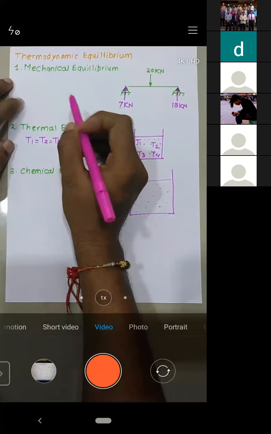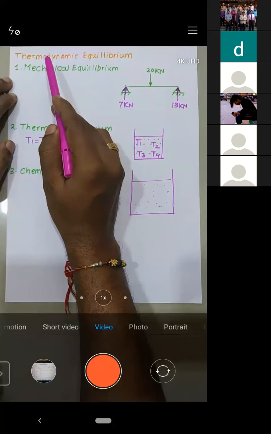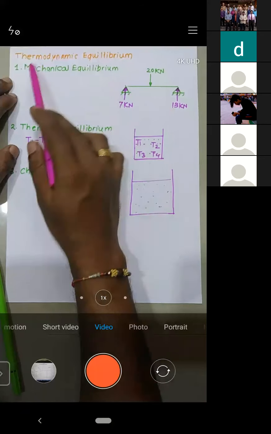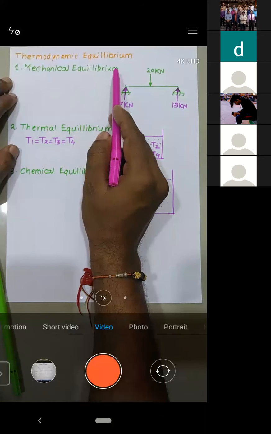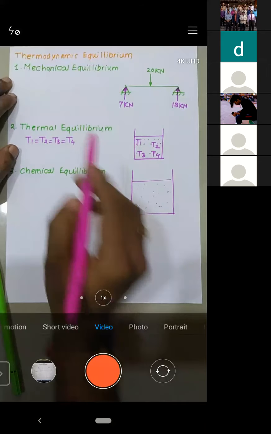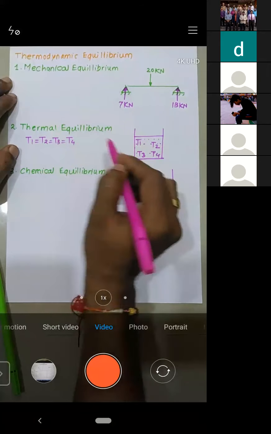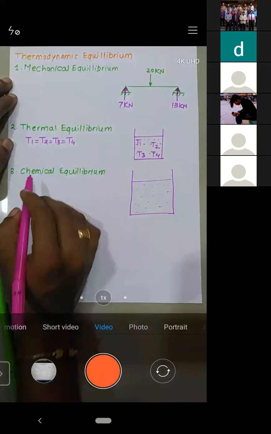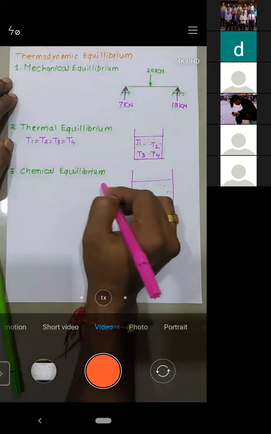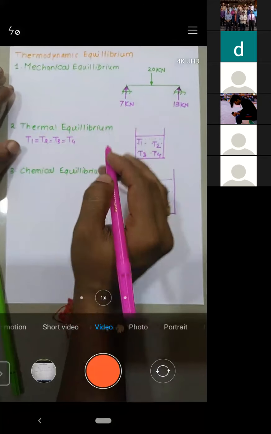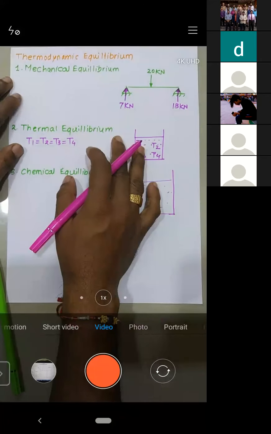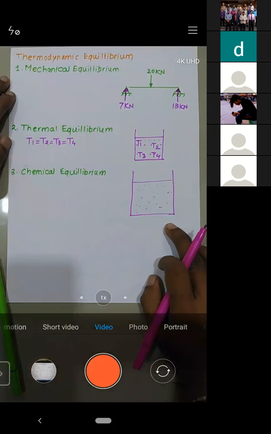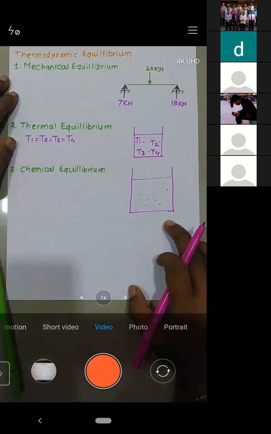So you can say that one body is in thermodynamic equilibrium with another body only and only when it is in mechanical equilibrium, meaning absence of any unbalanced force. Thermal equilibrium means the temperature at any point within the system is the same. And third is chemical equilibrium, meaning there should not be any chemical reaction within the system, so the chemical composition of the system is constant. If this is the case, such a system is called thermodynamic equilibrium. Is it okay?